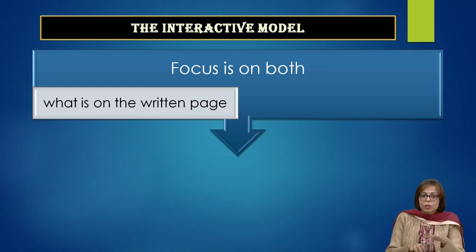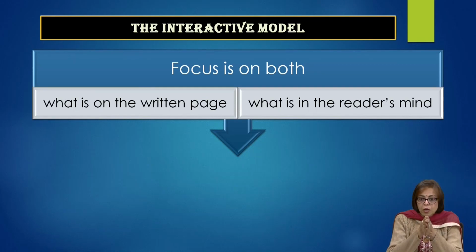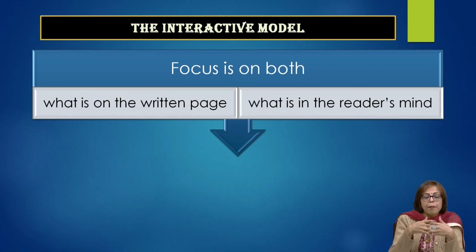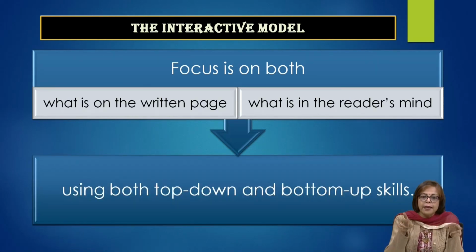What are the both? What is written on the page plus what is in the reader's mind, or what the speaker is saying and what is there in your mind. So what I am producing plus whatever is there in your mind, interactive model combines them together to help you make sense of the entire message.